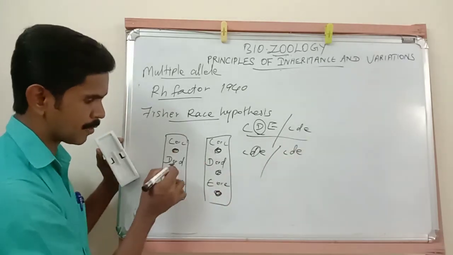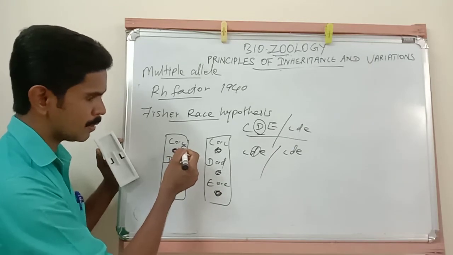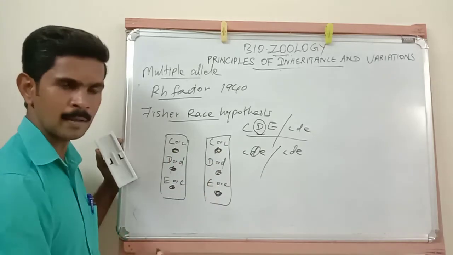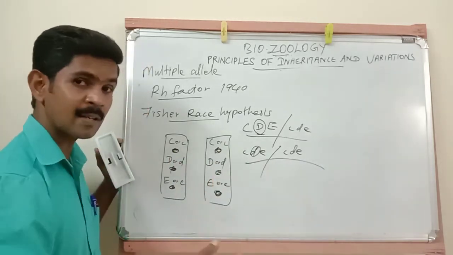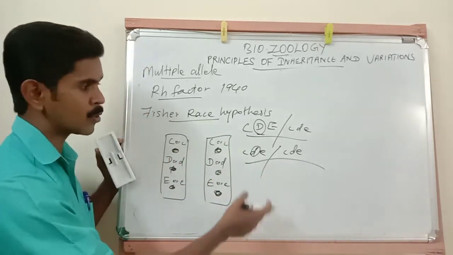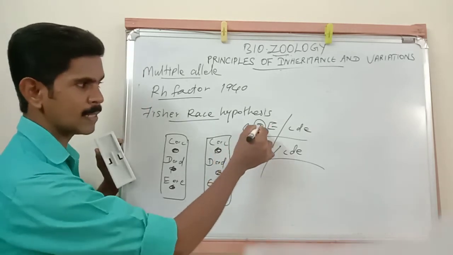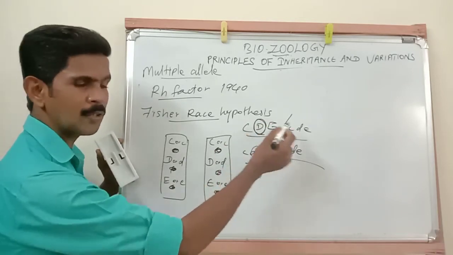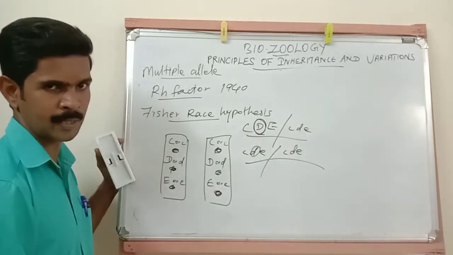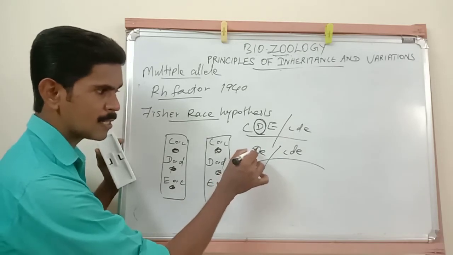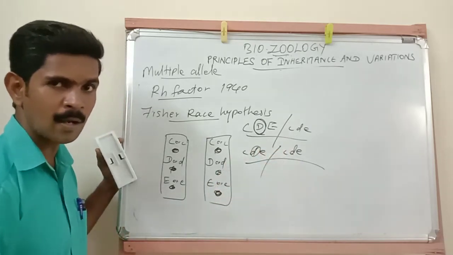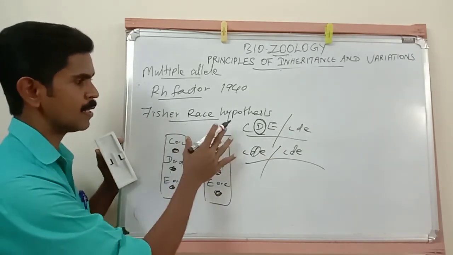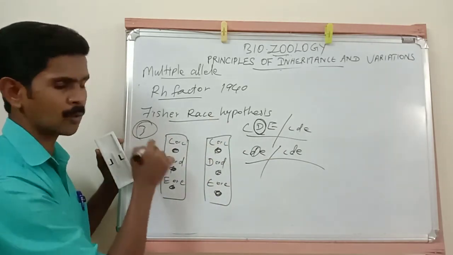Then suppose in this chromosome small c, small d, small e, and in this chromosome also small c, small d, small e. So this is the next phenotype. Like that we can draw many phenotypes. So here the point is, if a phenotype is carrying capital D, that phenotype is called Rh positive phenotype. If a phenotype is carrying 2 small d's, that phenotype is called Rh negative phenotype. That's all. I hope you understood this Fisher-Race hypothesis, which is a very important 3-mark question.